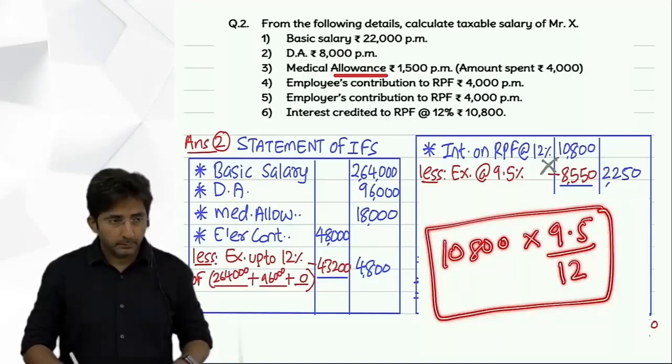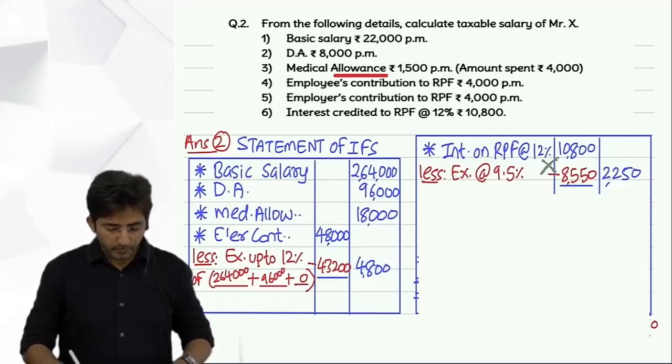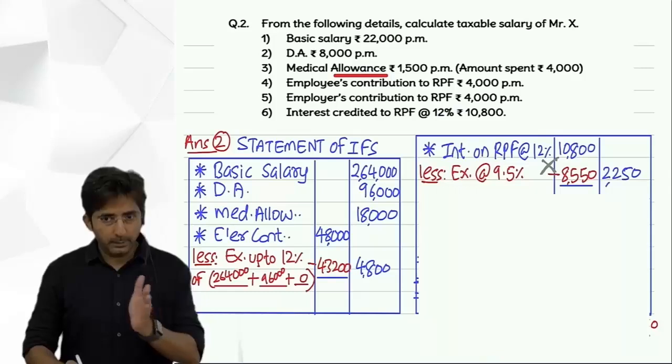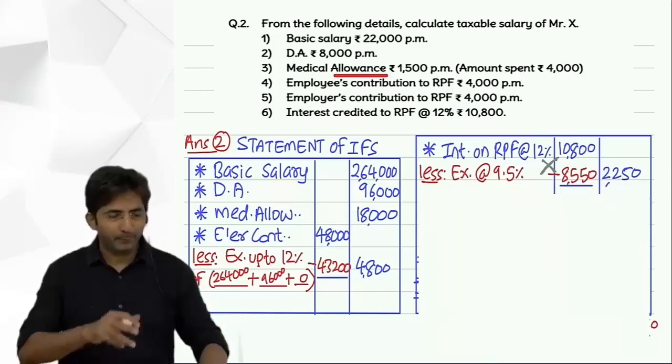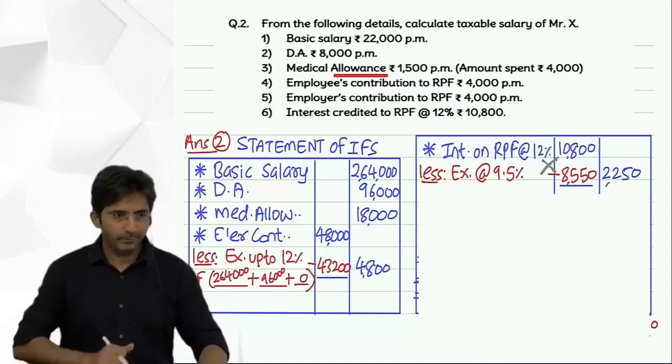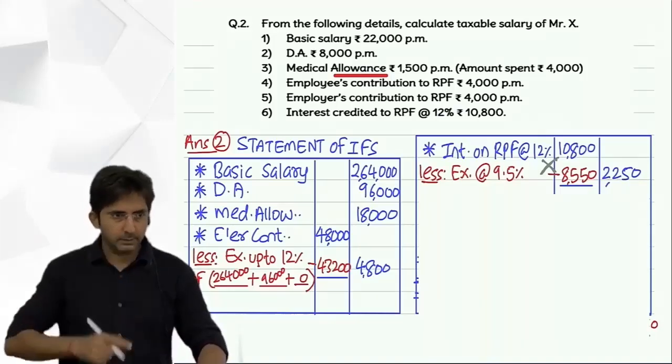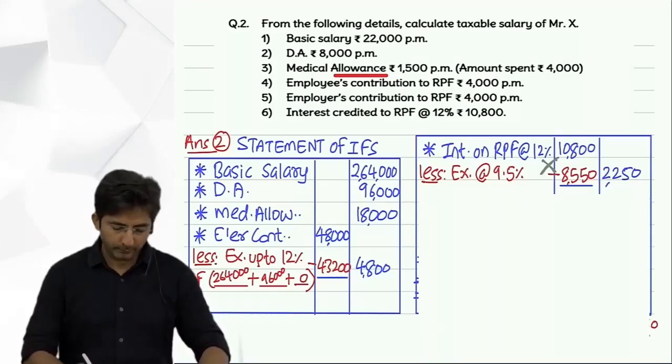Why is this interest taxable in salary? Why not in other sources? Because core activity is doing some of... That point will come in income from other sources. Sorry, UPF. That point will come in UPF. At that time we will discuss that point. UPF.